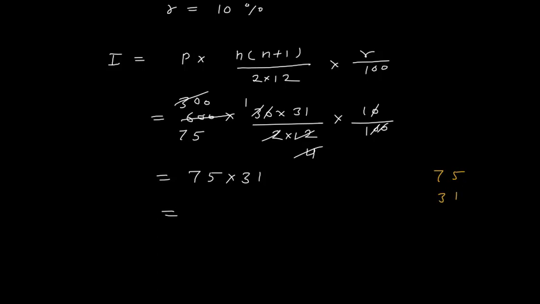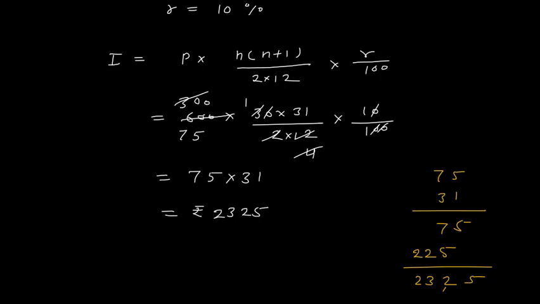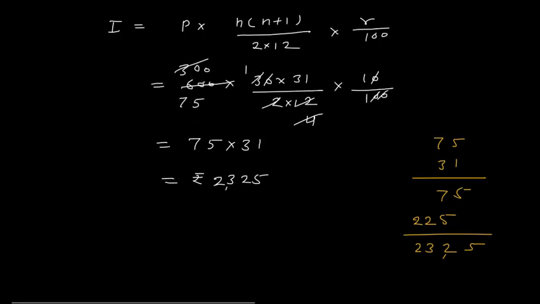75 multiplied by 31. So on the side you do simple calculation. 75 multiplied by 31. 1 5 is 5, 1 7 is 7, 3 5s are 15, 3 7s are 21. 21 plus 1, 22. So this is 5, 2, 3, 2, 2325. So this is what you will get. Rupees 2325. This is your interest.